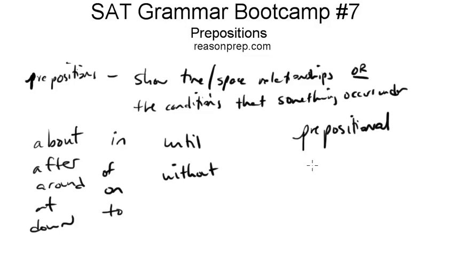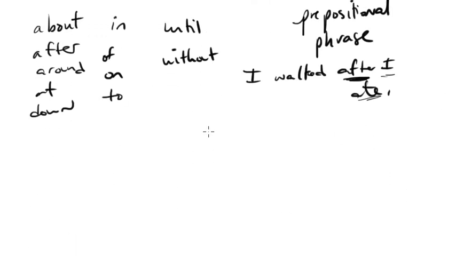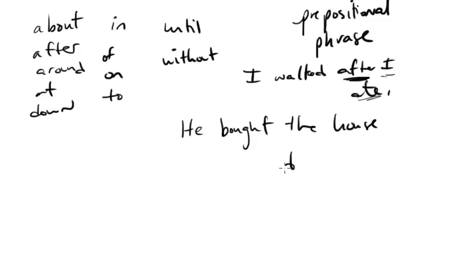So most of the time, the grand majority of the time you see prepositions, you're going to see them in a prepositional phrase. So an example of such a sentence would be, I walked after I ate. So this would be an example of a prepositional phrase because you've got a preposition and then you've got these words here that complete it. Another example would be, he bought the house down the road. So here is another prepositional phrase.